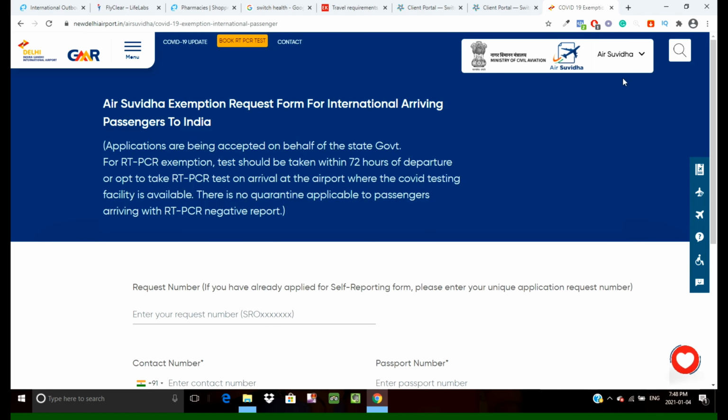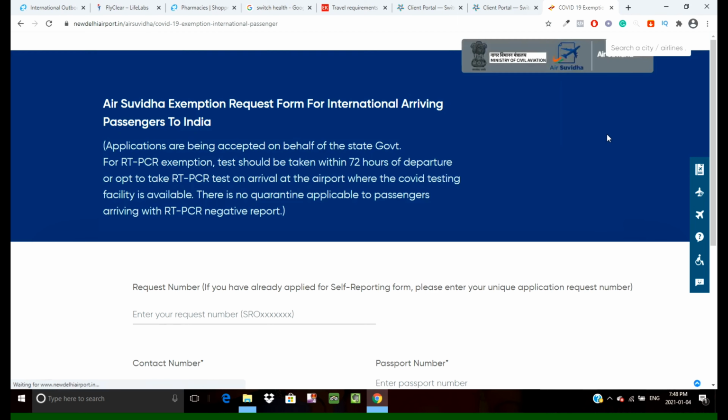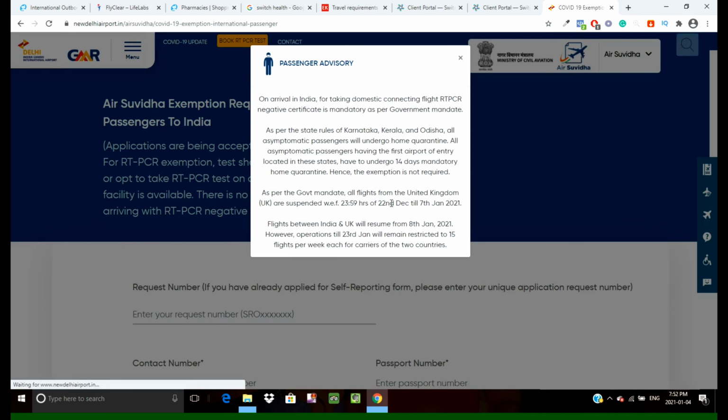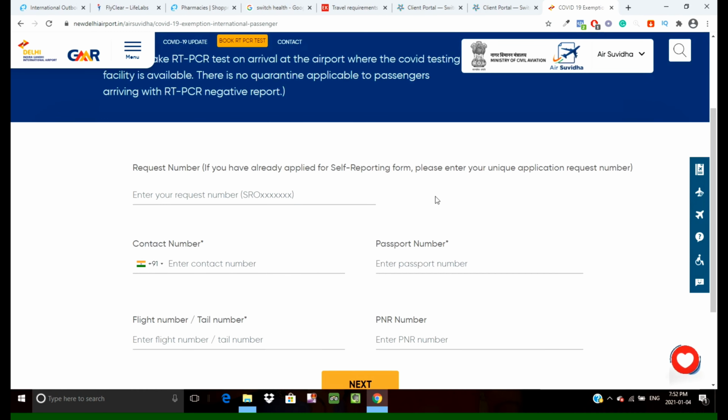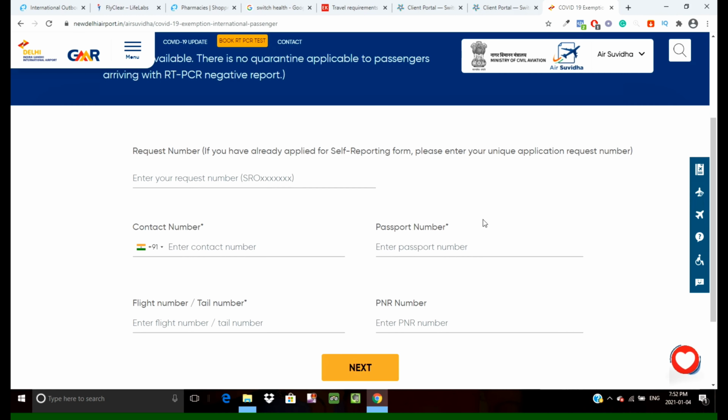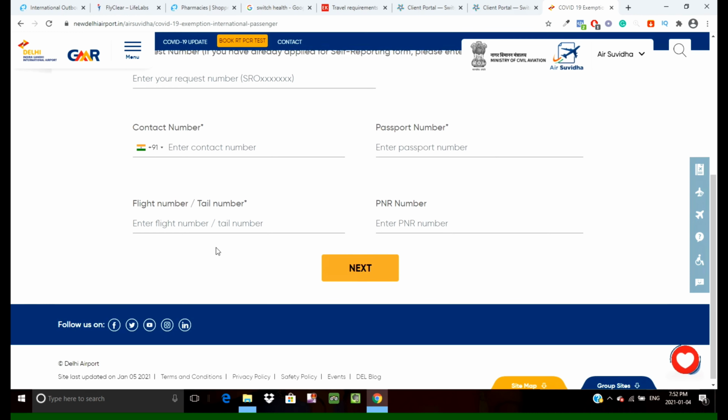Now I will show you how to apply for the exemption. Once you have the COVID-19 test result, you can upload it to the Air Suvidha. So once again you have to go to the newdelhiairport.in website, then Air Suvidha, and apply for exemption. Once you click there, they will ask you for the request number. This request number will be given to you when you submit the self-reporting form. So put that number there, and put the contact number, the passport number and the flight number, and click next.